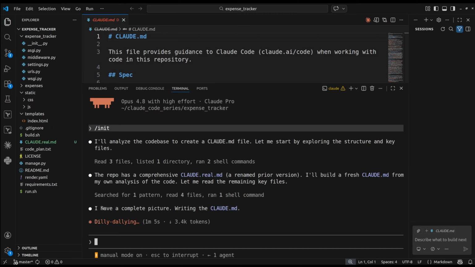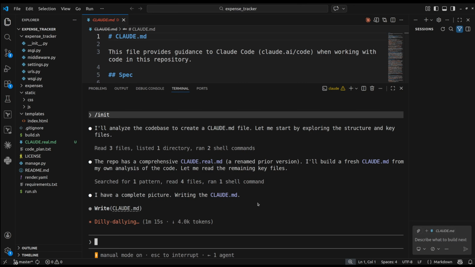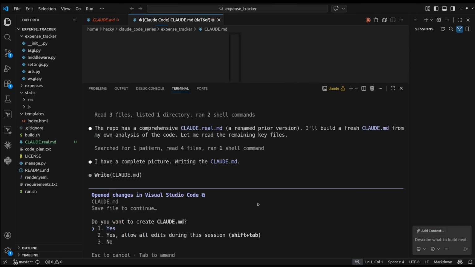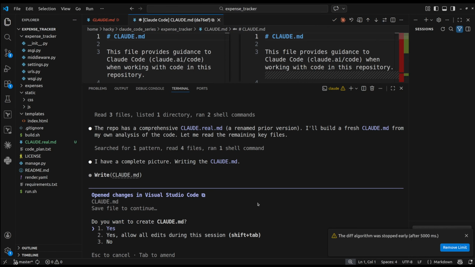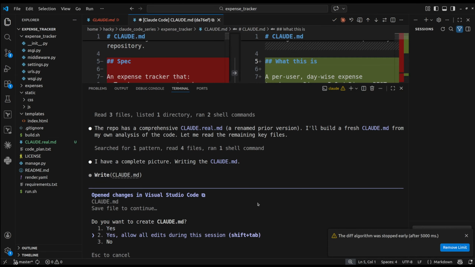So now here we can see that it has a complete picture and it is writing the Claude.md. Let us give it a few more minutes. It's asking me for permission, whether it can create this Claude.md file or not. I will give yes. I want you to create the file.